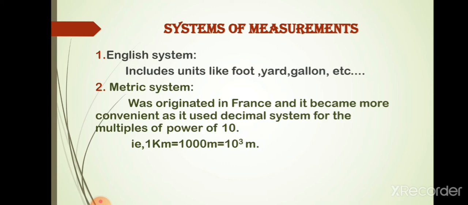The English system included units like foot, gallons, yard, etc. The metric system originated in France, and in the late 18th century it became more convenient as it used the decimal system or multiples of powers of 10. That is, 1 kilometer can be written as 10 raised to 3 meter.